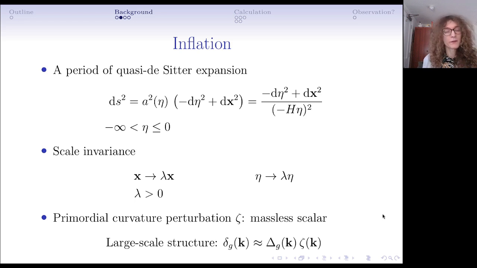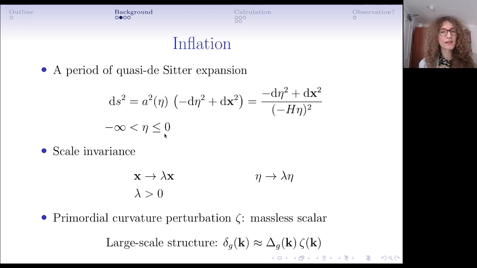First of all, before that, some words on inflation itself. Inflation is a period of almost de Sitter expansion in the early universe, and since I'll be looking at the limit of exact scale invariance, this is going to be a period of exactly de Sitter expansion. So that means that the space-time is described by this metric, where the Hubble parameter H is in fact a constant, and eta is conformal time, which starts at negative infinity at the beginning of inflation, and it goes to 0 at the end of inflation.